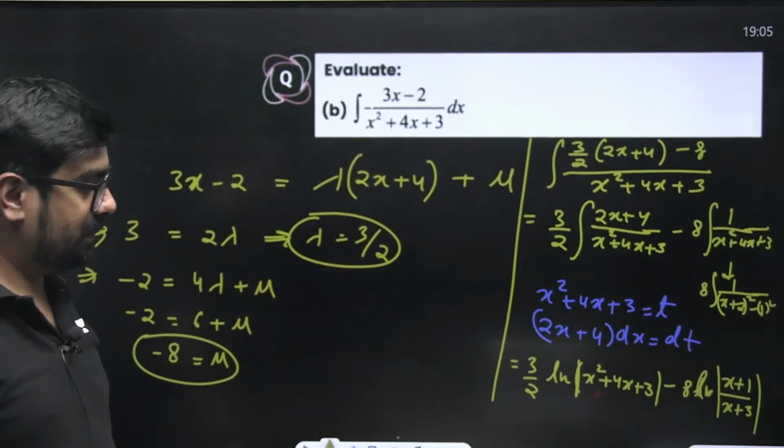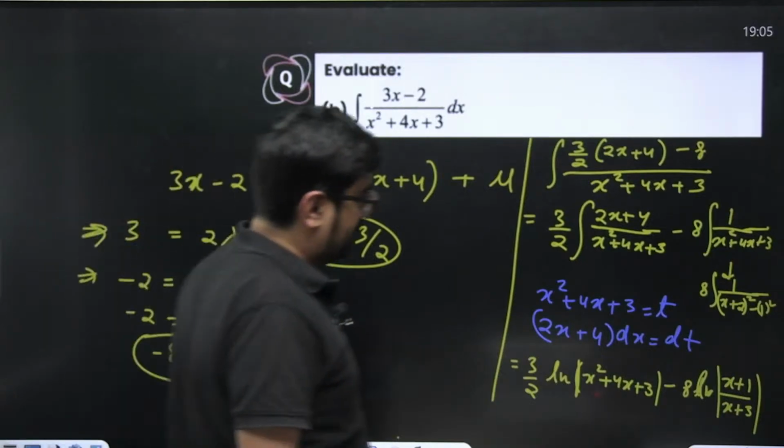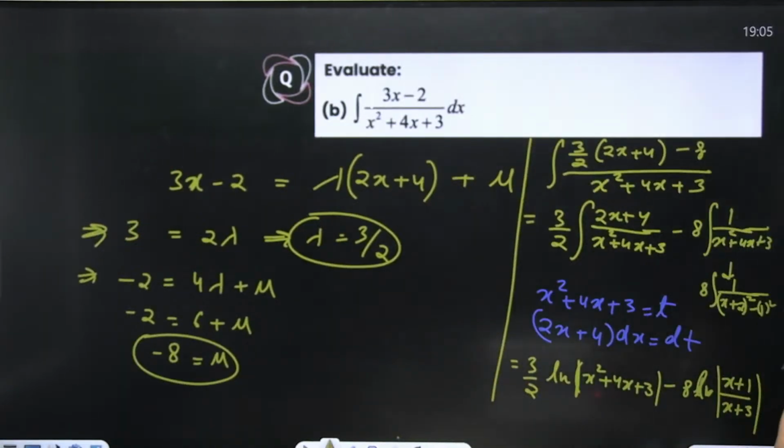Okay. This plus c. 8 times, yeah. And 1 by 2 also will be multiplied. So by 2, you can create 4 over here. 4 times of x plus 1 upon x plus 3.